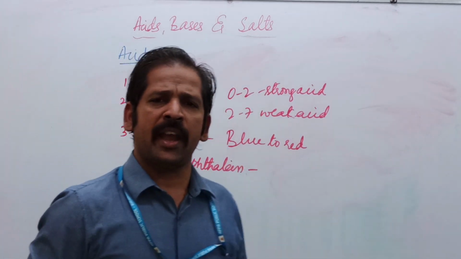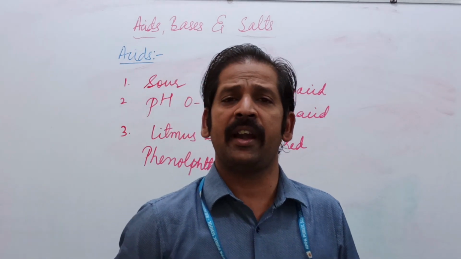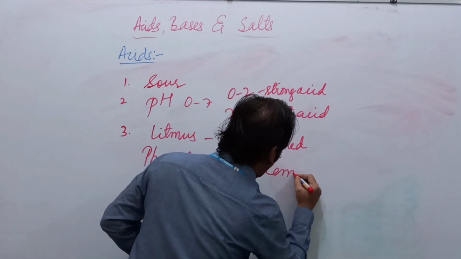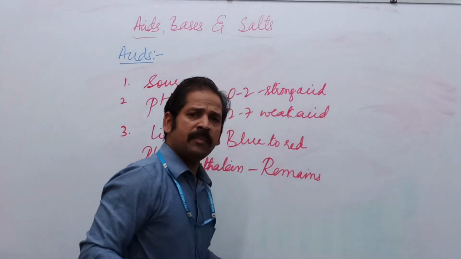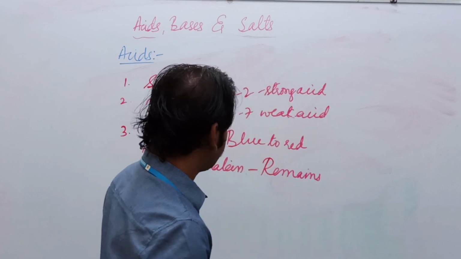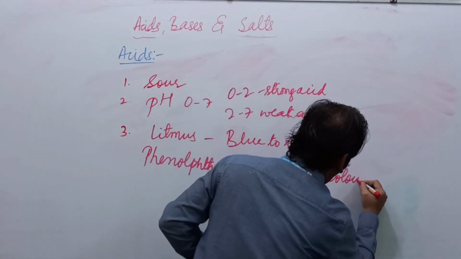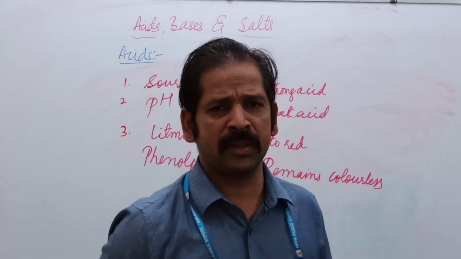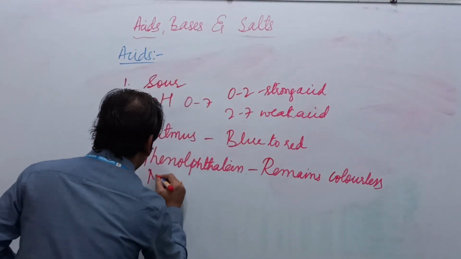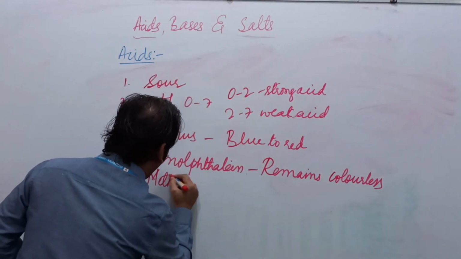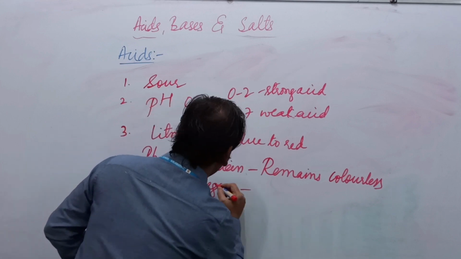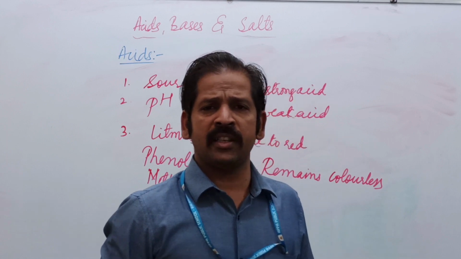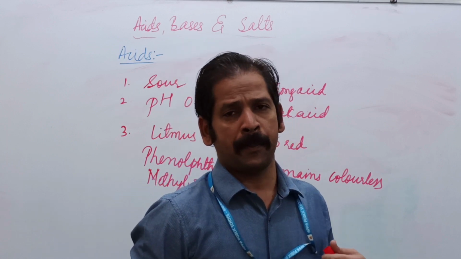The second one is phenolphthalein. Phenolphthalein is a colorless indicator and it remains the same, meaning it remains colorless. The third indicator is methyl orange, and this methyl orange will turn from orange to pink.